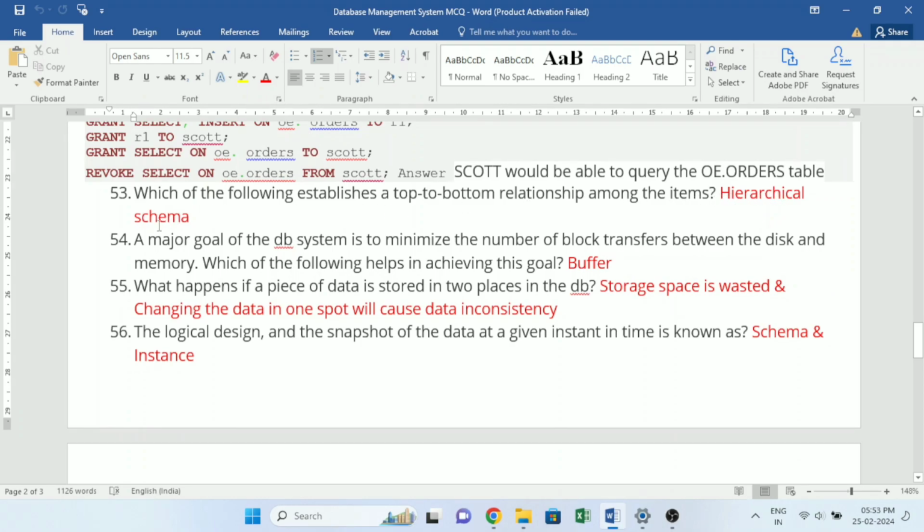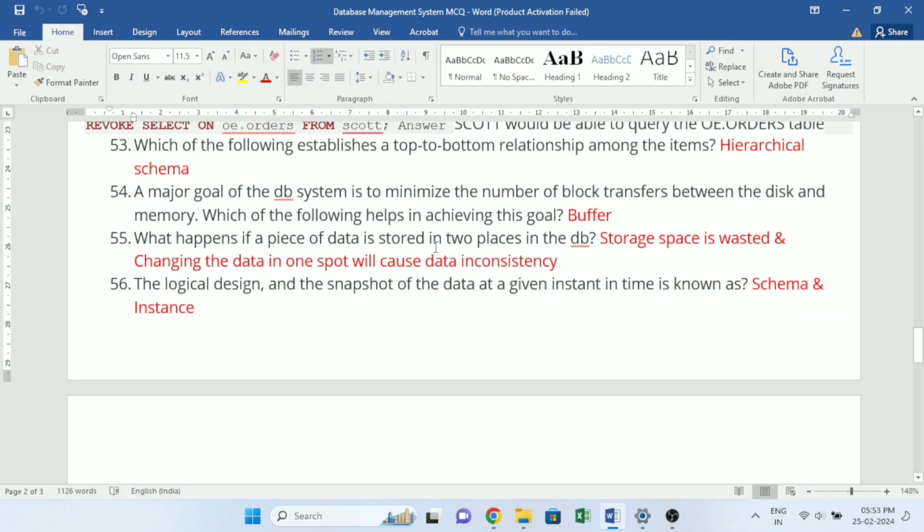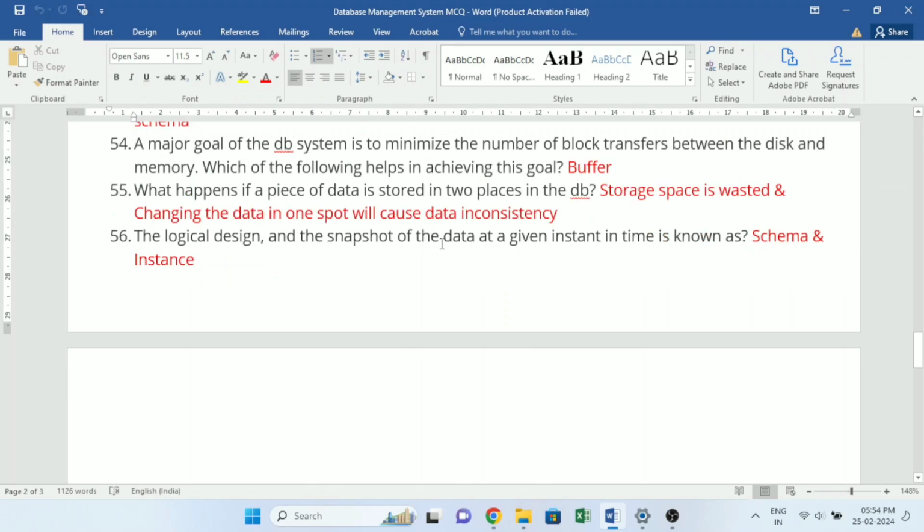Which of the following establishes a top-to-bottom relationship among the items? Hierarchical schema. A major goal of the DB system is to minimize the number of block transfers between the disk and memory. Which of the following helps in achieving this goal? Buffer. What happens if a piece of data is stored in two places in the DB? Storage space is wasted and changing the data in one spot will cause data inconsistency. The logical design, and the snapshot of the data at a given instant in time is known as schema and instance.